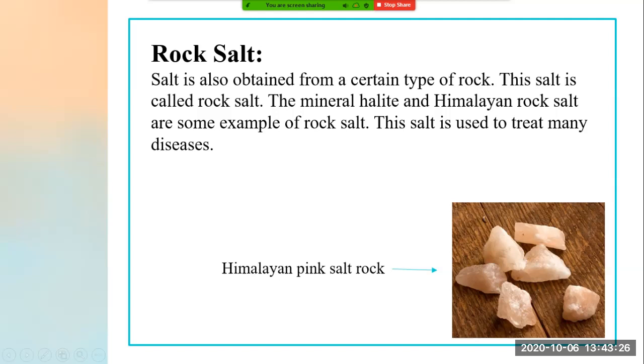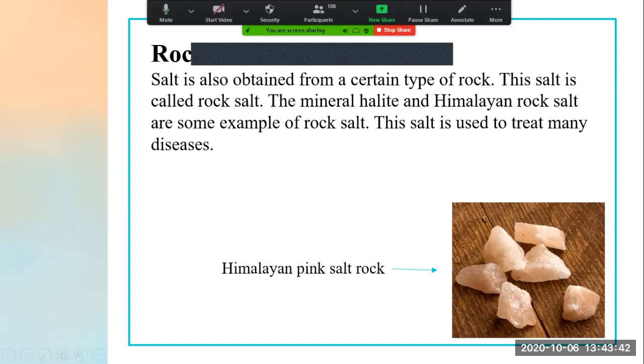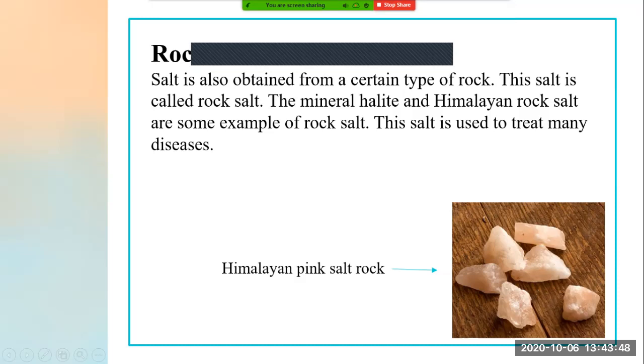The salt which we obtain from rocks is called rock salt. Now the mineral halite and Himalayan rock salt are some examples of rock salt.